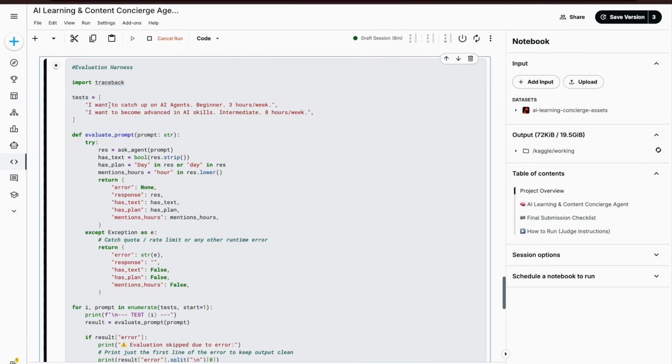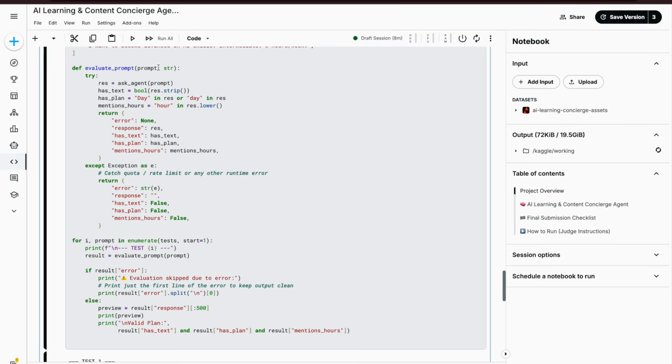So here we are testing 2 responses. One is for 3 hours per week, and another is for 8 hours per week, for beginner and intermediate. So here we're saying I want to catch up on AI agents, beginner, 3 hours per week, and I want to become advanced in AI skills, intermediate, 8 hours.